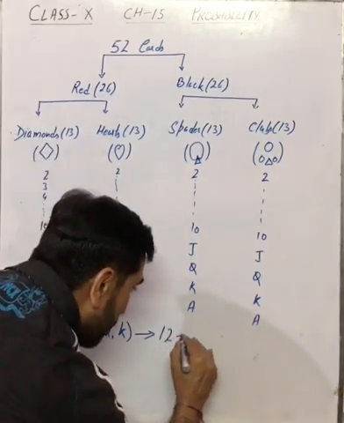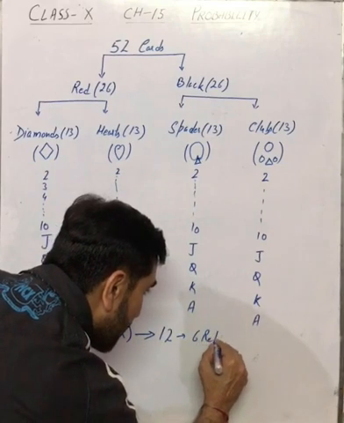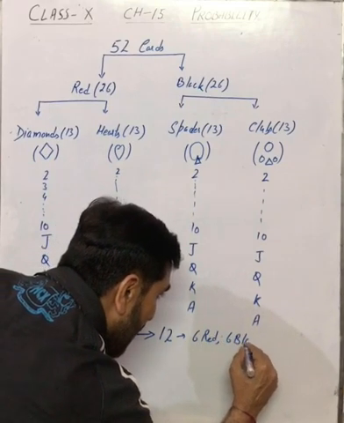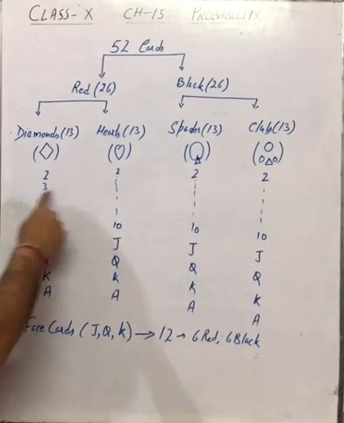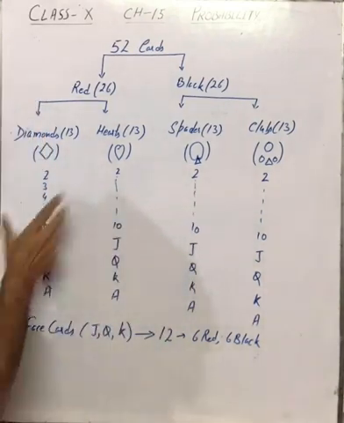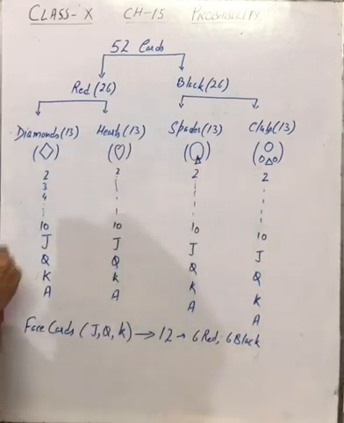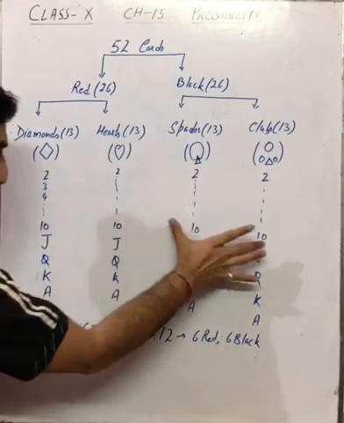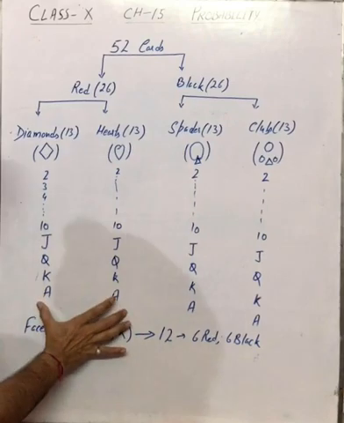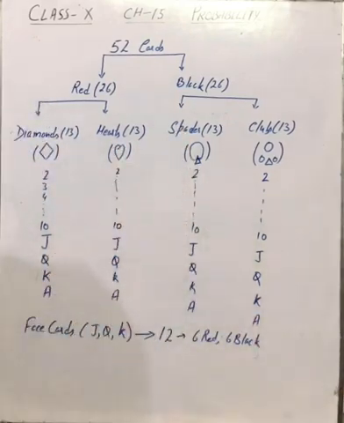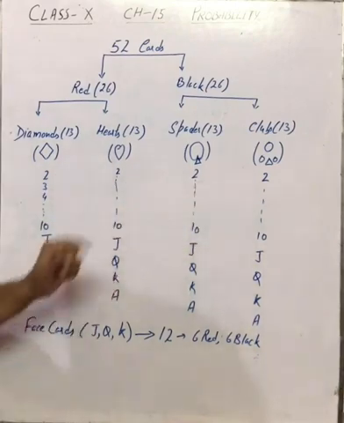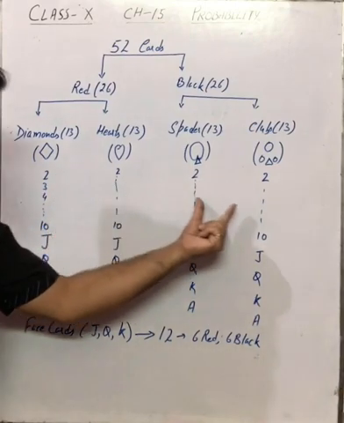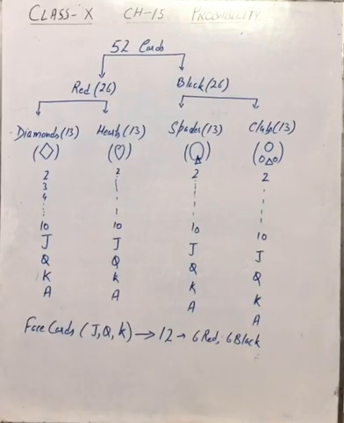Out of these 12, 6 are red and 6 are black. Now if you see all these cards, there are 4 twos, 2 red, 2 black. Tens, 2 red, 2 black. Ace, 2 red, 2 black. Whatever the card you pick, there will be 4 in total, 2 of which will be black and 2 of which will be red. So I hope you are clear about the cards.